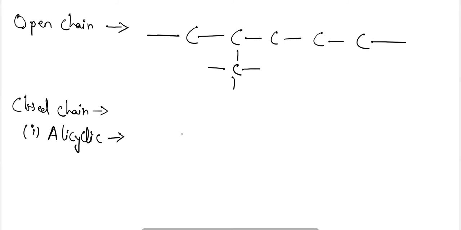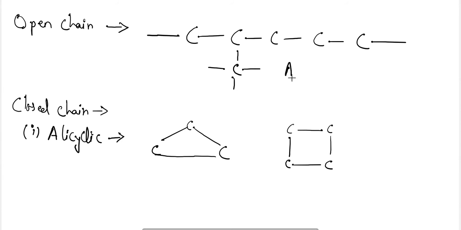For example, cyclobutane and cyclopropane will have properties similar to those of their open chain or aliphatic compounds.